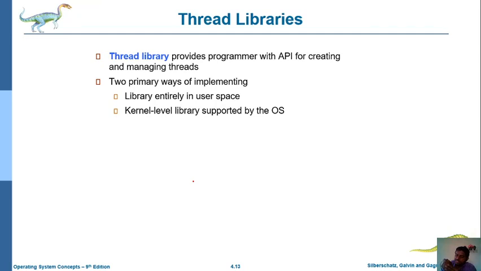With the help of this API, a programmer or user can develop their own threads for solving their problems.